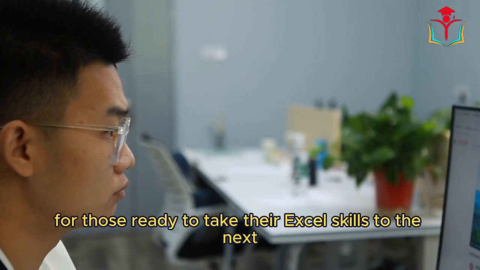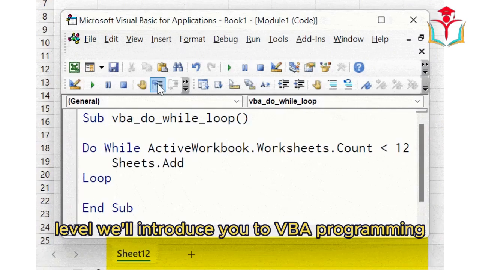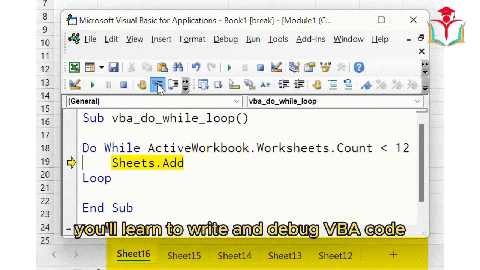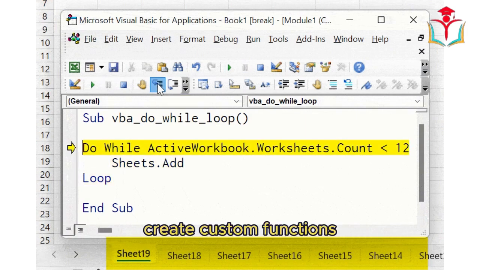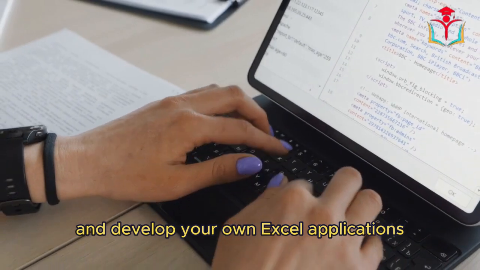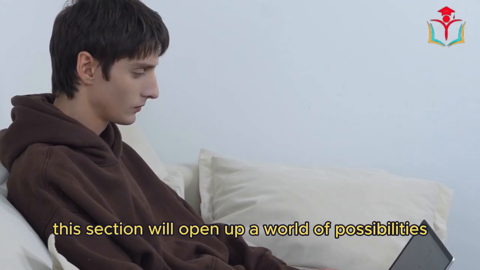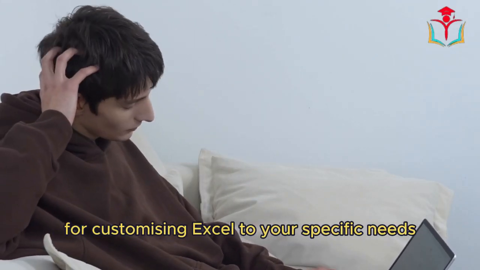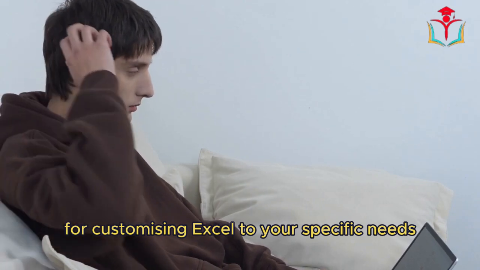For those ready to take their Excel skills to the next level, we'll introduce you to VBA programming. You'll learn to write and debug VBA code, create custom functions, and develop your own Excel applications. This section will open up a world of possibilities for customizing Excel to your specific needs.